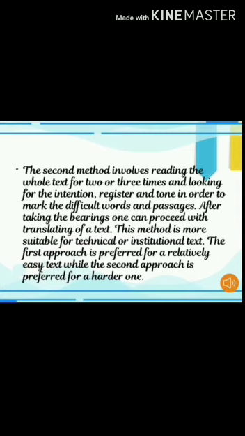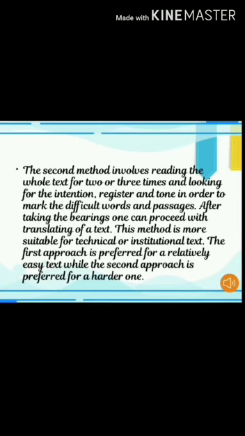Moving on to second level. This method involves reading the whole text for 2 or 3 times and looking for the intention, register and tone in order to mark the difficult words and passages. After taking the bearings, one can proceed with translating of a text. This method is more suitable for technical or institutional text, whereas the first approach is preferred for a relatively easy text, while the second approach is preferred for a harder one.